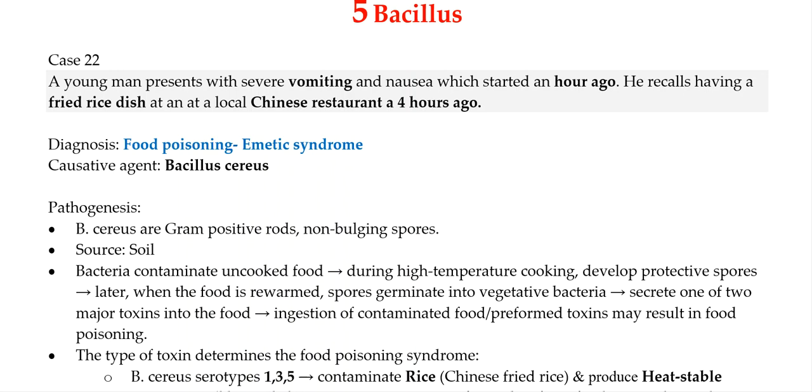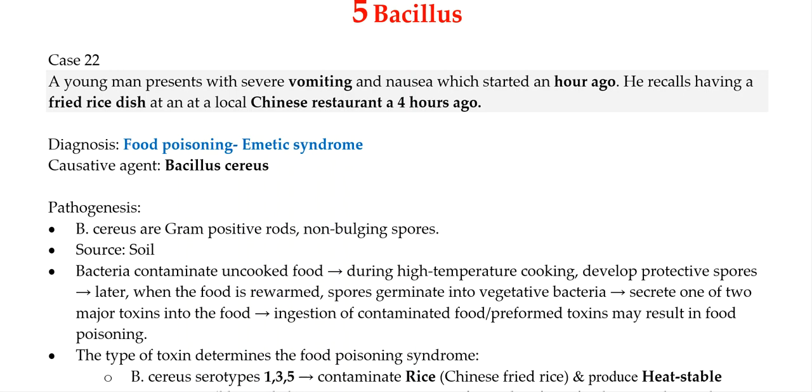So, this is a classical case of food poisoning with vomiting, that is emetic syndrome, and the likely causative agent is Bacillus cereus. The clue here is a very short incubation period of 4 hours, and the rice dish, which is a very common contaminating food in case of Bacillus cereus, and only vomiting is present, so emetic syndrome. So these three are highly suggestive of Bacillus cereus food poisoning, emetic syndrome.